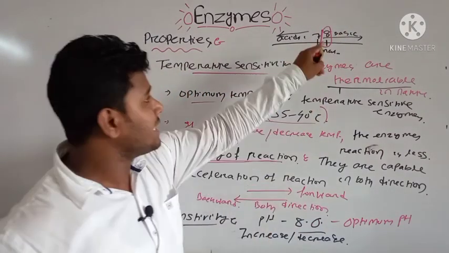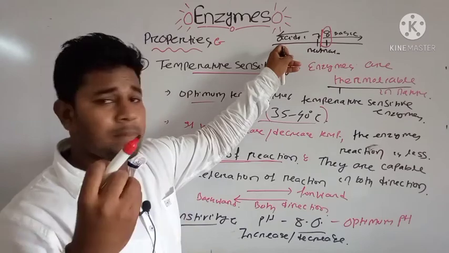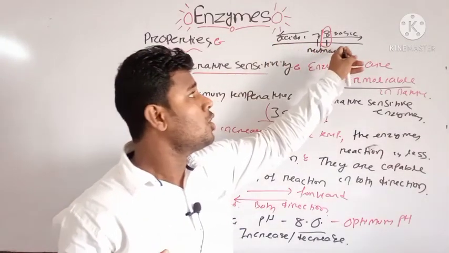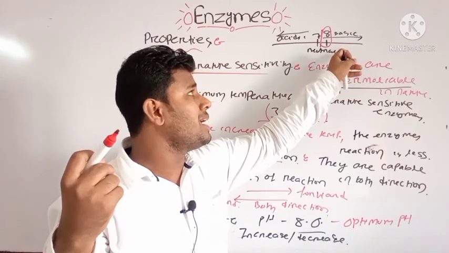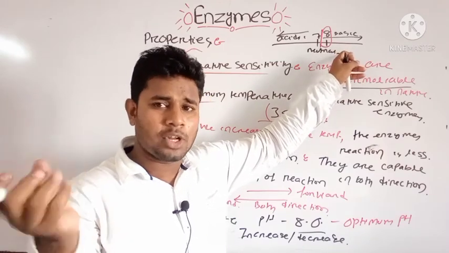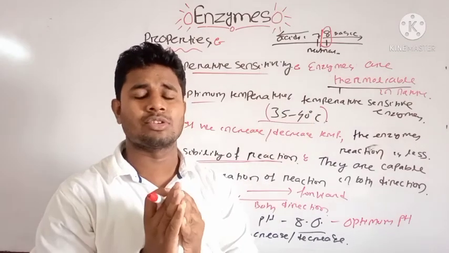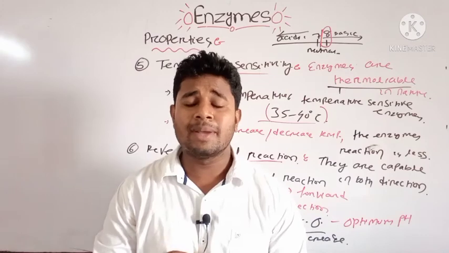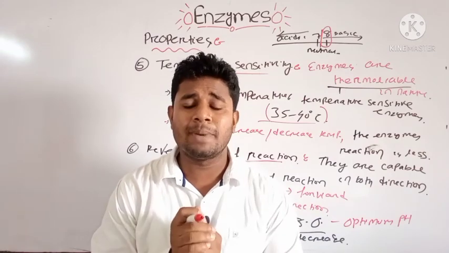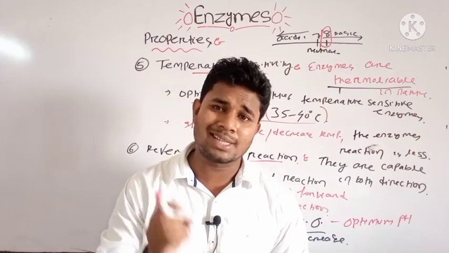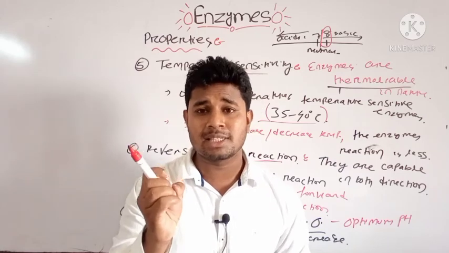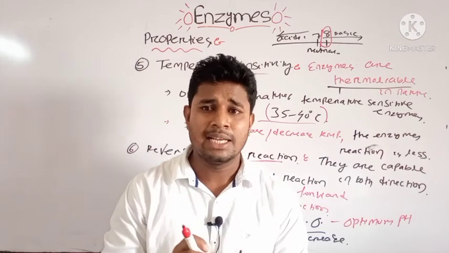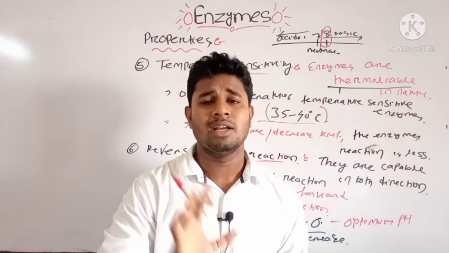If acidic pH occurs, the rate of enzyme reaction decreases, and if we increase the basic property, the rate of reaction also decreases. These are the basic properties: the protein and non-protein part, temperature sensitivity, pH sensitivity, and specificity, that is, an enzyme is specific for its substrate only.